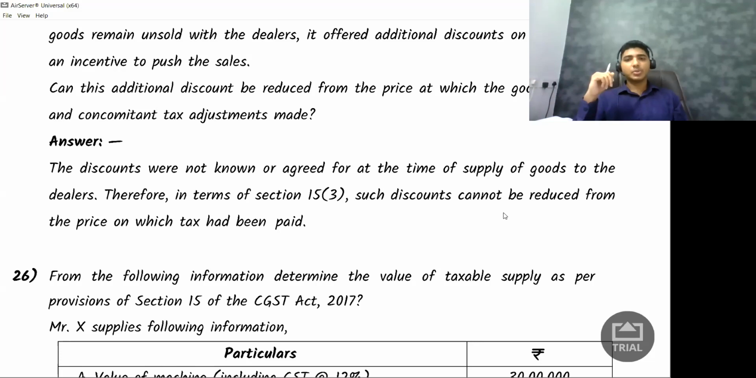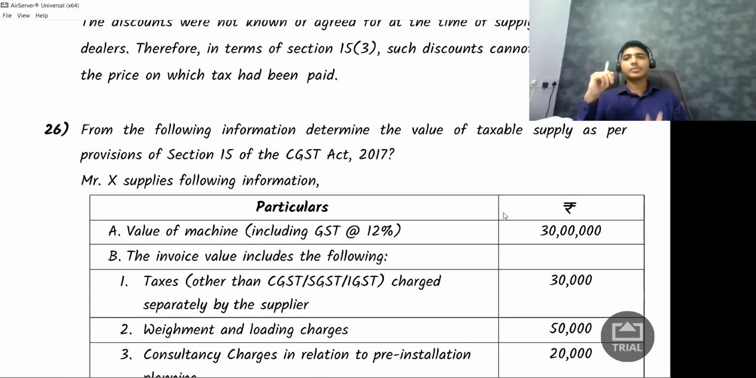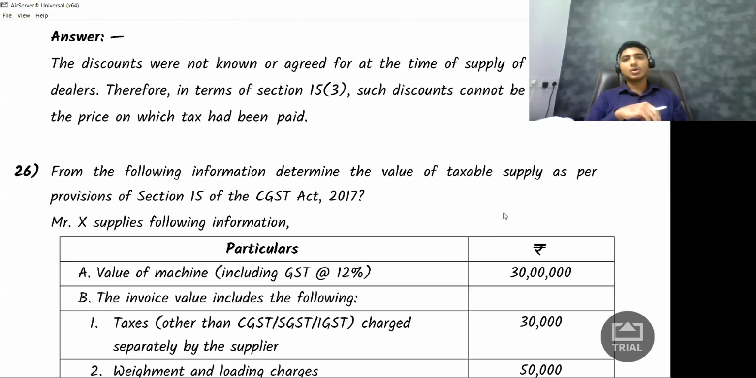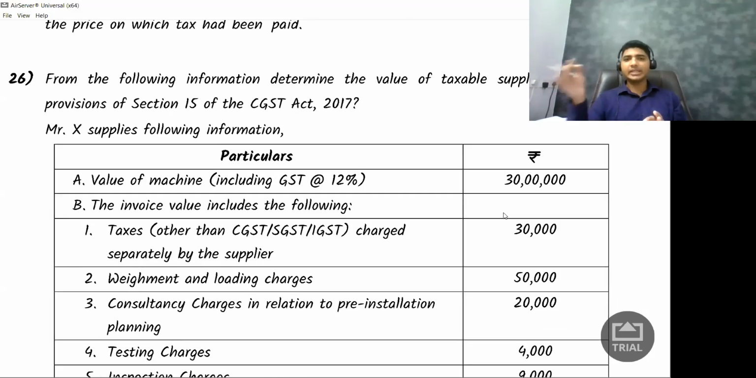Let's look at question number 26. Okay. From the following information, determine the value of taxable supply as per provisions of section 15 of CGST Act 2017. What are they saying? They are saying Mr. X supplies, following information. What is the information? Value of machine including GST at 12%. So this 30 lakhs already includes the GST of 12%.